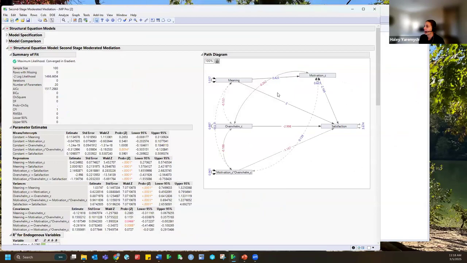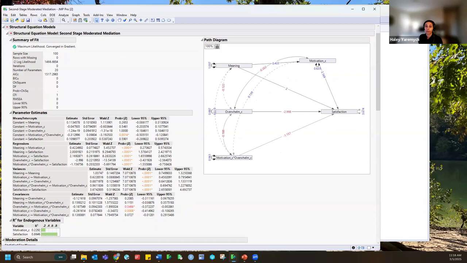And this is what I see. The first thing we get is output from the structural equation modeling platform. I have all my parameter estimates and some information about how the model fits to my data. But as you can see, this output can be a lot to sift through.